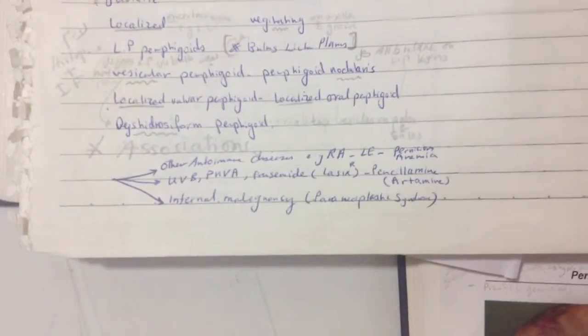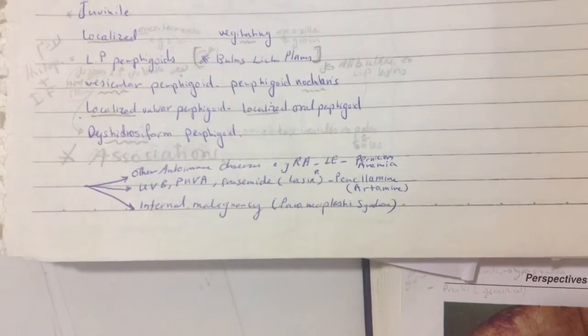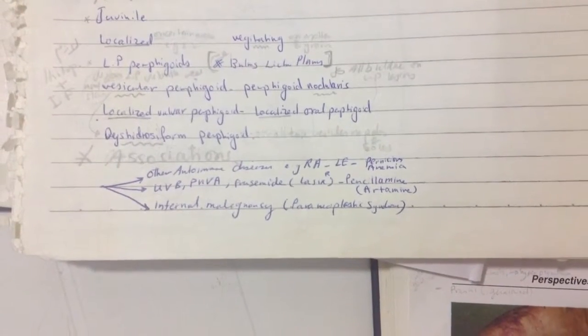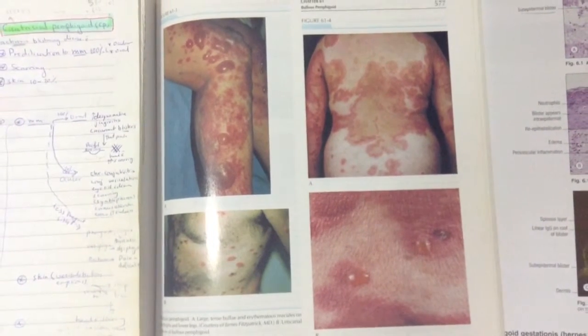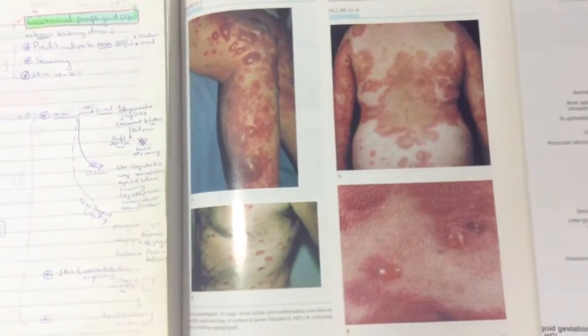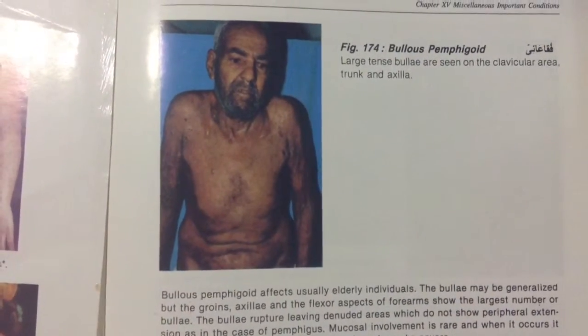There are other associations with the disease, with some autoimmune diseases like rheumatoid arthritis, lupus erythematosus, pernicious anemia, and it also occurs with UVB, PUVA, furosemide, Lasix, and penicillamine. It is sometimes associated with internal malignancy, so it is in the paraneoplastic syndromes. This is the clinical picture. You can see here the tense bullae on urticarial wheals and on normal skin. And here also we can see tense bullae, especially on the flexures in old male patients.